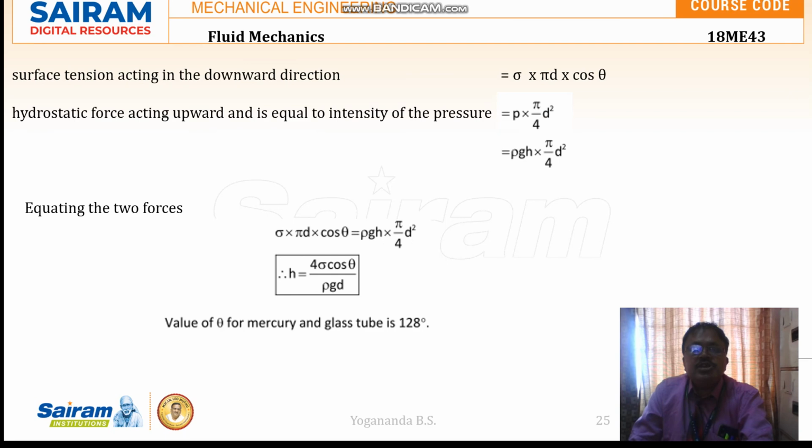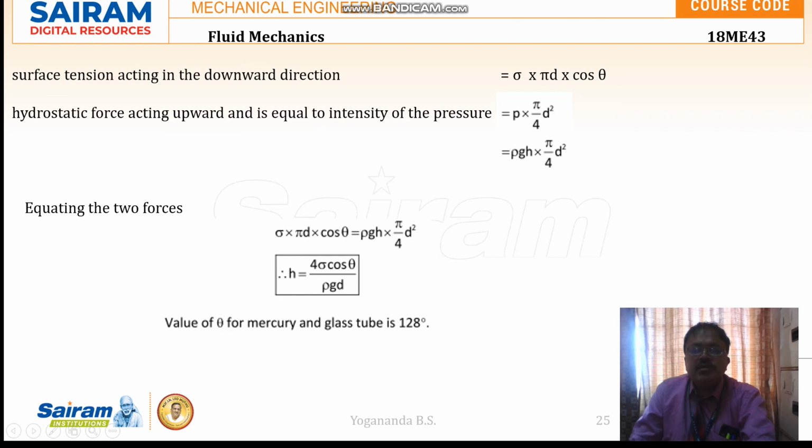Surface tension acting in the downward direction is the same as we have seen in capillary rise, sigma cos theta into pi into d. The hydrostatic force acting upwards, trying to pull the glass tube outside the mercury, will be equal to the intensity of pressure P into pi d square by 4.